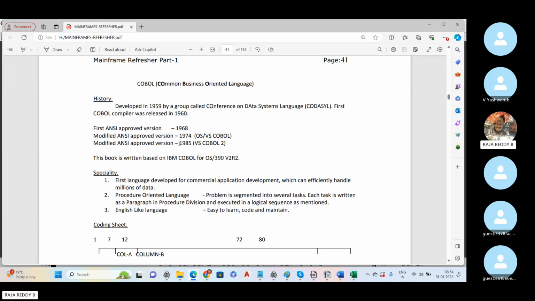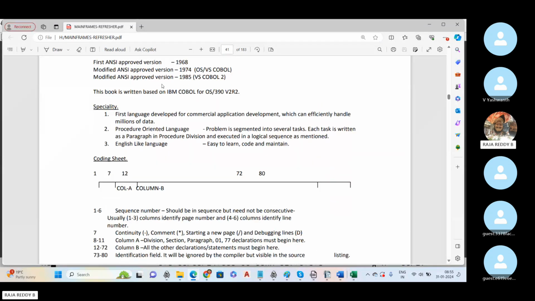Now the version we are going to use is VS COBOL 2. They released it in 1985. This is the most powerful version, and we are going to use VS COBOL 2 only. And the specialty of the language, as I told, is that it's an English-like language, easy to learn, code and maintain. If you understand the meaning of the verbs, then 50% of the syllabus you can understand easily.